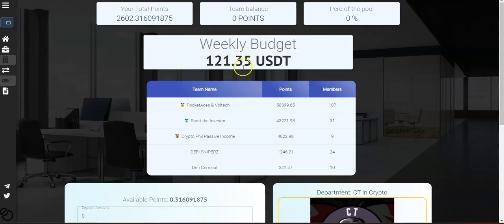Every week this budget will be reset. The team that makes the most points will win, and the weekly budget will be distributed to all team members. So currently the Pocket Aces have this amount of points and this amount of members, and this weekly budget will be distributed to all the members according to your investment percentage.